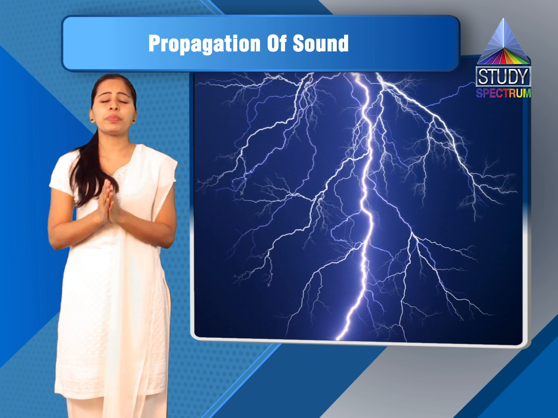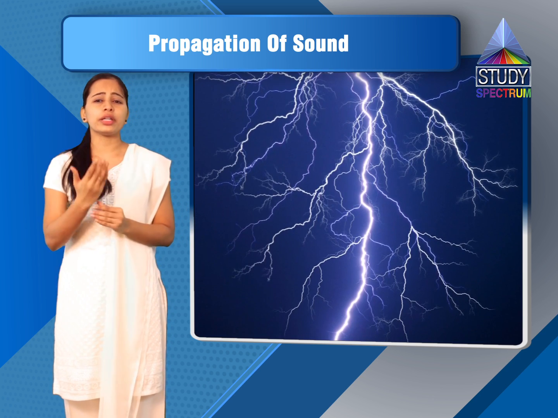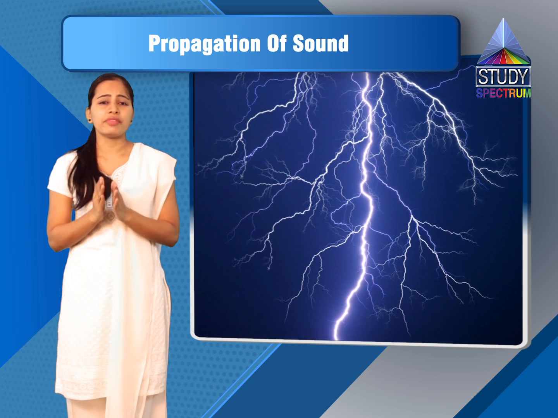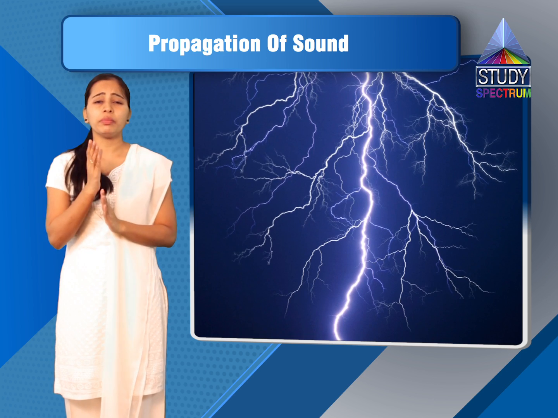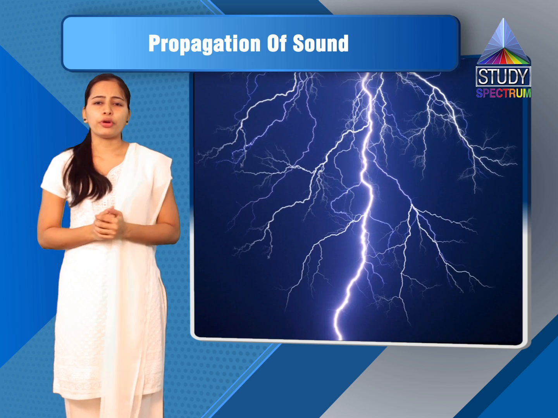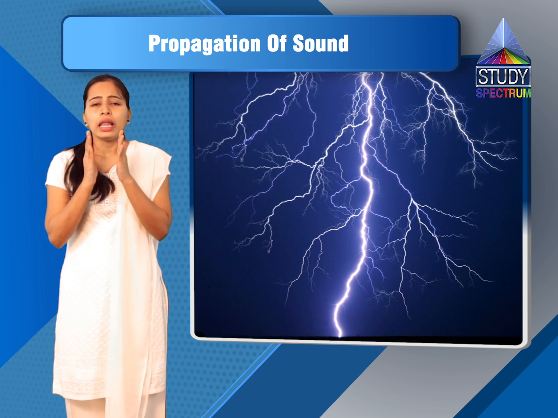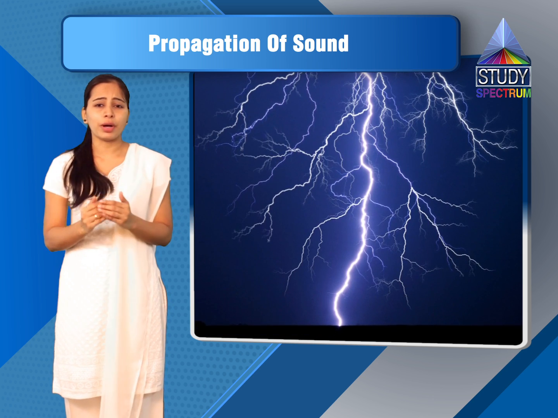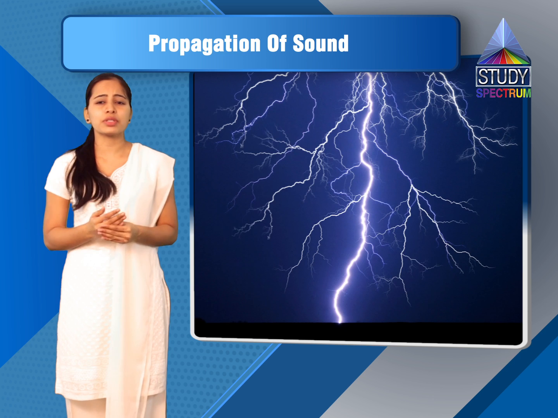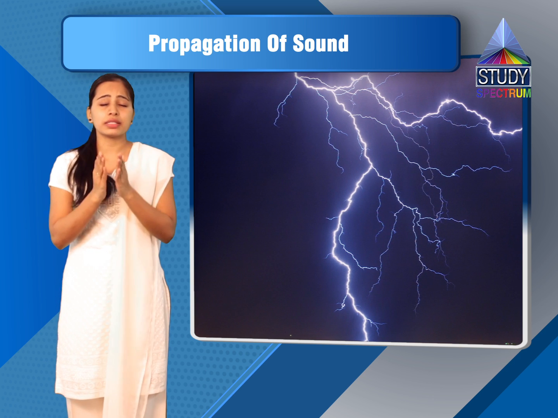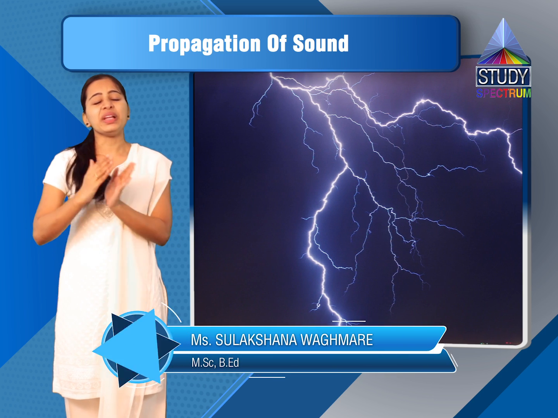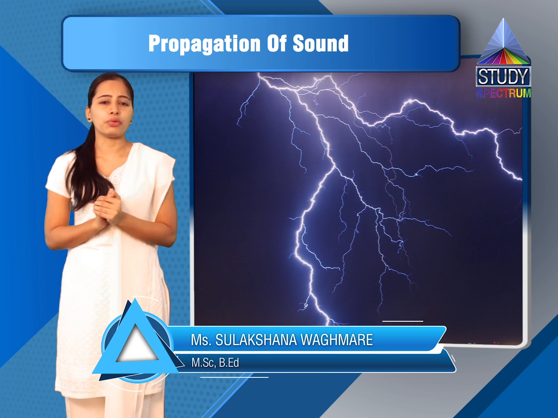First point, the speed of light is 3 into 10 raised to 8 meters per second, whereas sound travels with a speed of 340 meters per second. Second point, this means that light travels at a speed which is about 10 raised to 6 times, or a million times, that of sound. Means light travels a million times faster than sound.